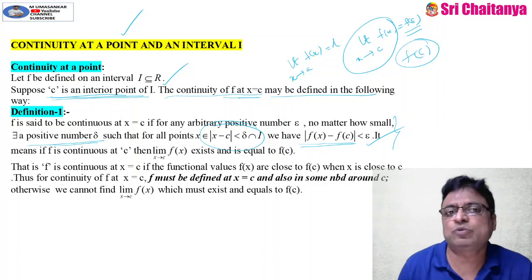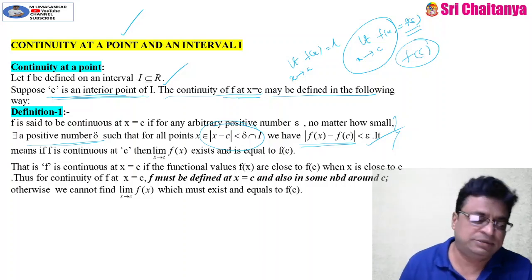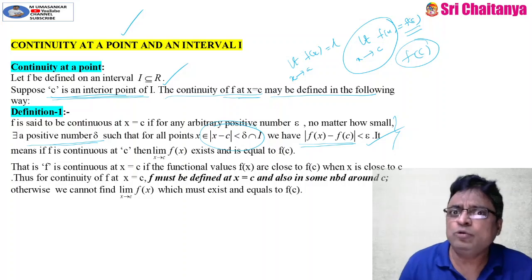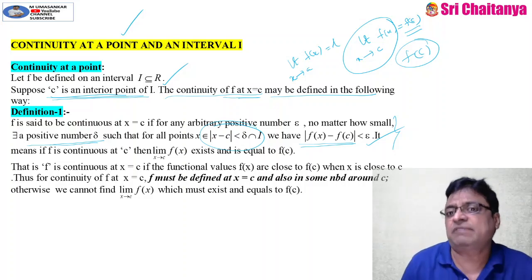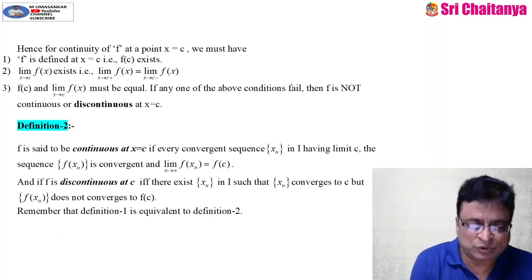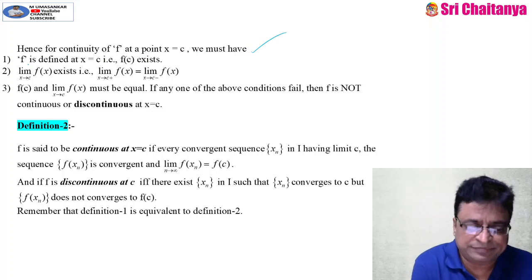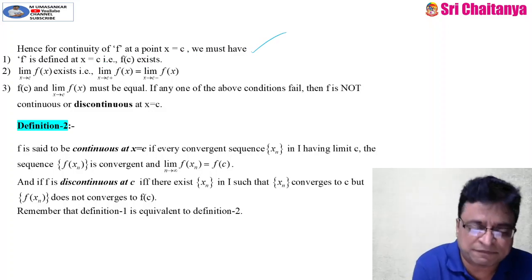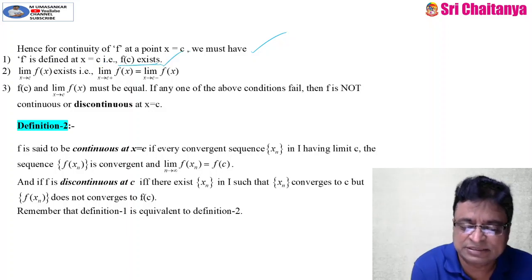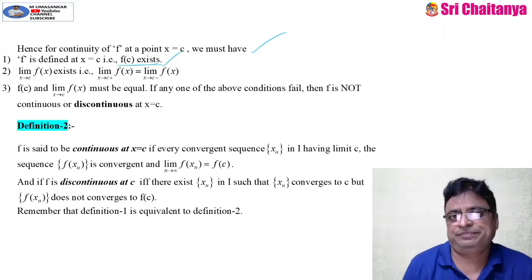Okay, this is about the continuity of a function at a point, and how to define continuity of a function in an interval. See, the same thing. So, f is continuous at x is equal to c means what? First, f is defined at x is equal to c. Defined means f of c must exist. That means it should be a finite unique number.